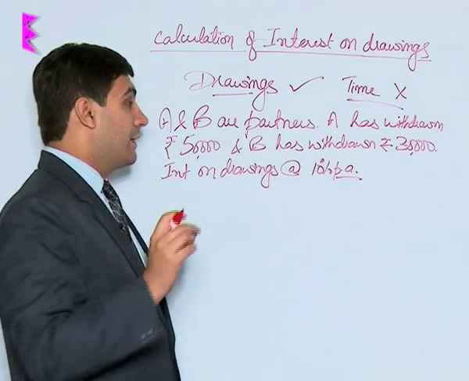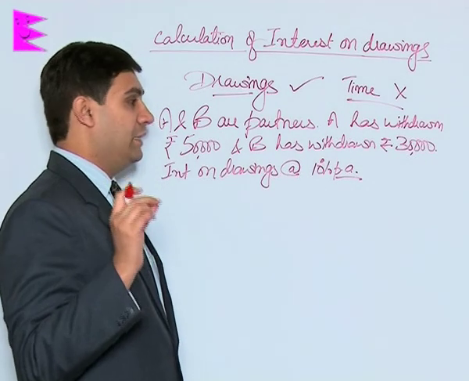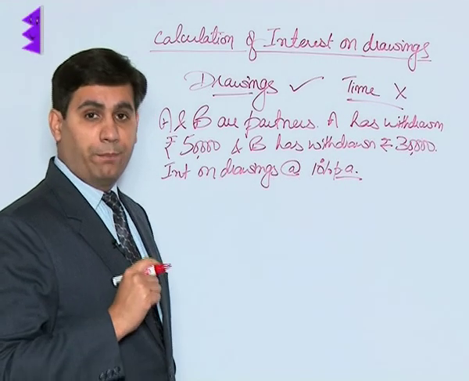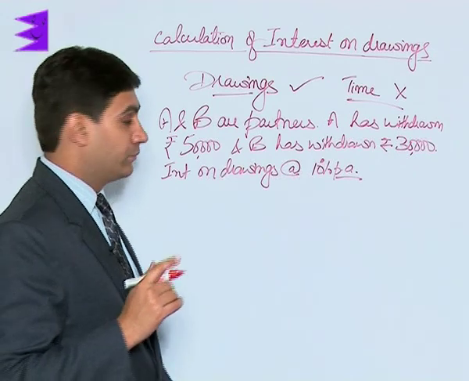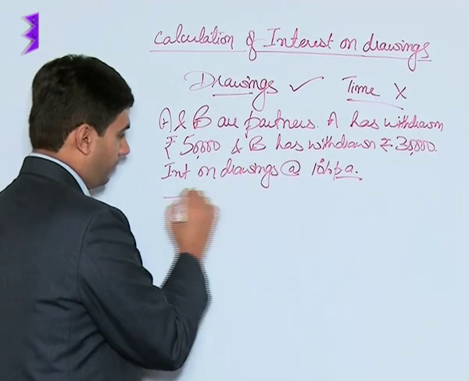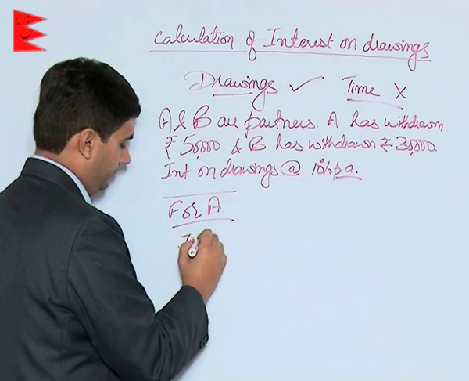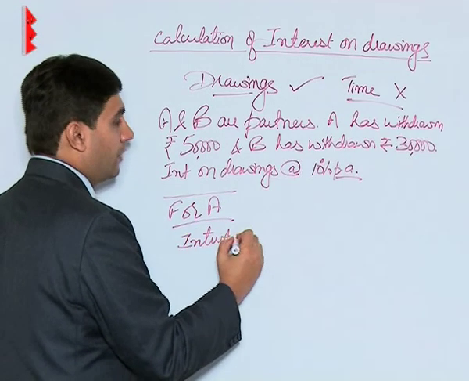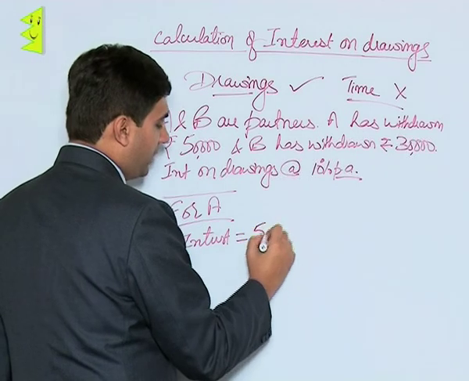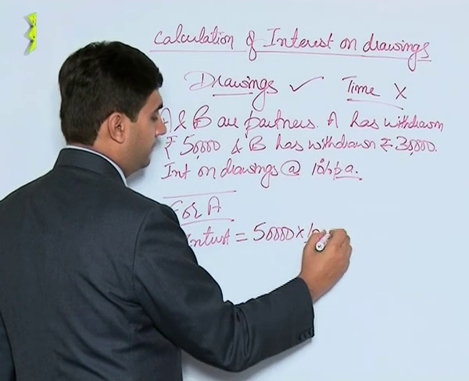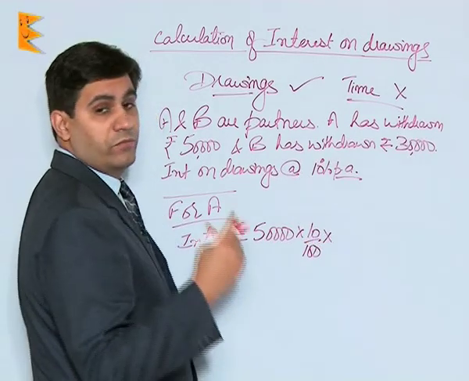Now students, very clearly it can be seen that the amount of drawings is given, the rate of interest is given, but the time period is not mentioned here. So in this case, for A, interest would be amount, that is 50,000, into rate, which is 10%, into time period, which is not given here.